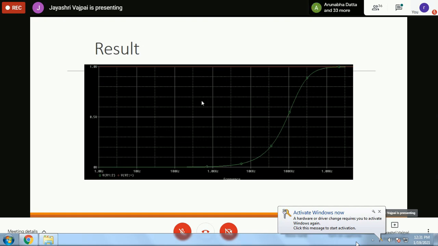Now see, this is the response that we have got. There were 2 points where we were viewing, one at the second end of R2. See the nomenclature? V at the second end of R2, and V, the voltage V2. See, everyone has to have a different name. So here, since a voltage measurement device is being taken, so V, and within brackets you can see the exact nomenclature. So this forms the unique nomenclature for a particular voltage. And the second V, V2, it is at the source positive end.